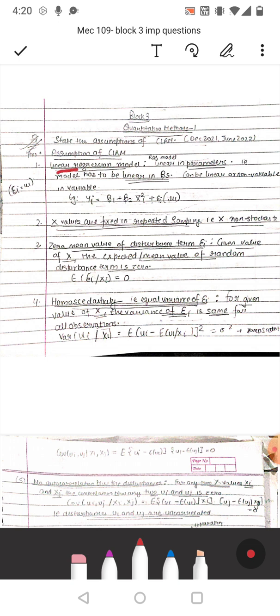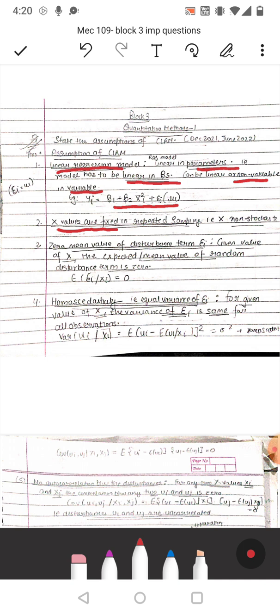First, linear regression model. That is, the regression model is linear in parameters. That is, the model has to be linear in alphas and betas. It can be linear or non-linear in variables. For example, yi is equal to beta 1 plus beta 2 xi square plus error term ui. So here the power of beta 1 and beta 2 is 1. That means it should be linear in parameters. It does not matter if xi, that is a variable, is in square or not. The only thing is it should be linear in parameters, that is, beta 1 and beta 2 have a power of 1.